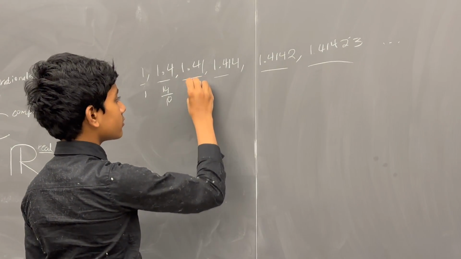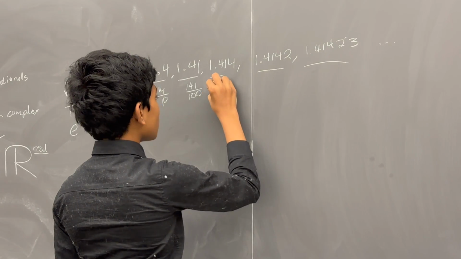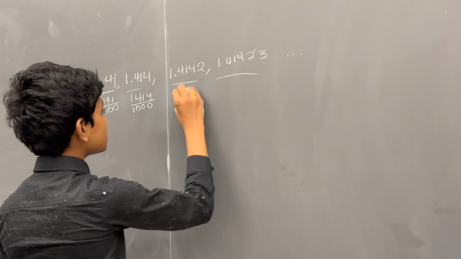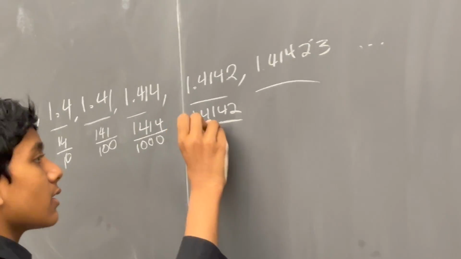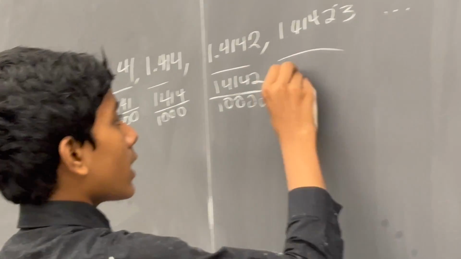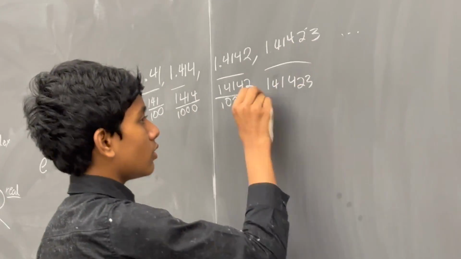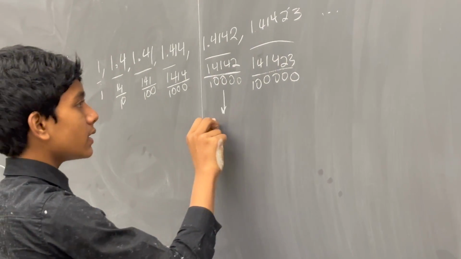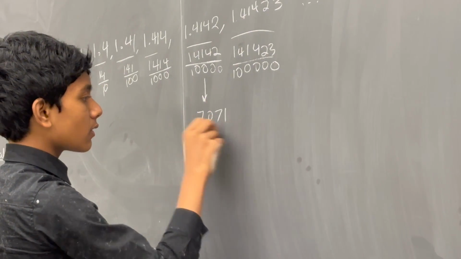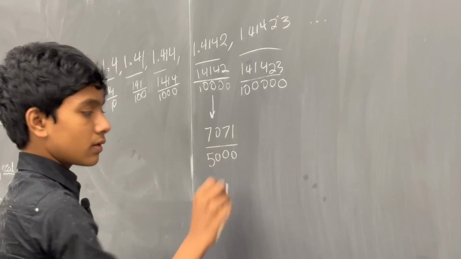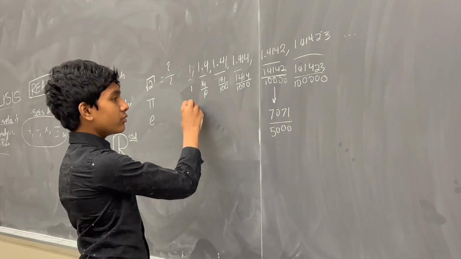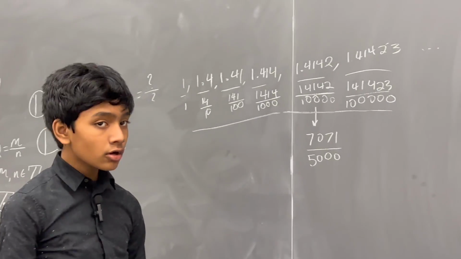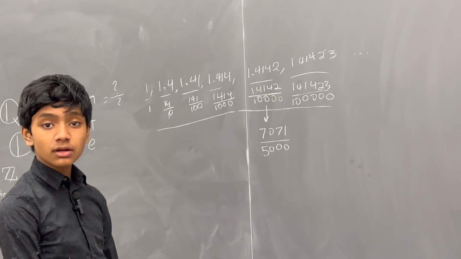14 over 10, 141 over 100, 1,414 over 1,000, 14,142 over 10,000, 141,423 over 100,000. And in some cases, you can reduce the numbers even further. So, given that we can express all of these numbers in a sequence that clearly tends to rad 2, why can't we express rad 2 as a rational number itself?